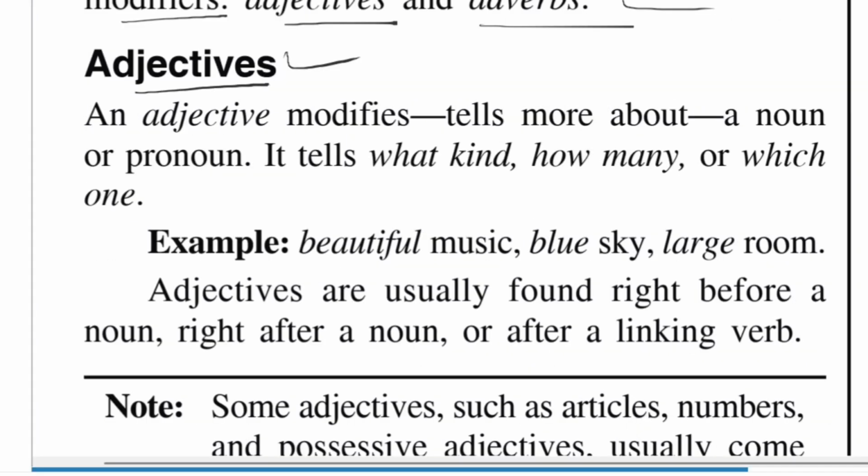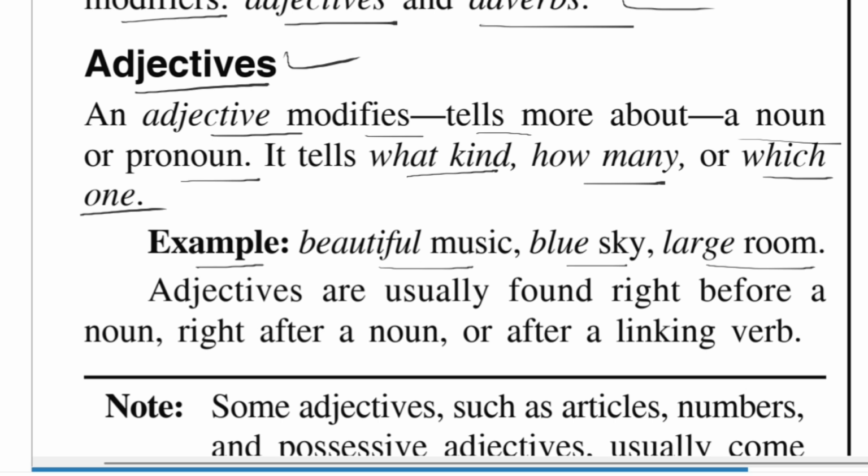Adjectives. So what is adjective? An adjective modifies, tells more about a noun or pronoun. It tells what kind, how many, or which one. Example: beautiful music, blue sky, large room. These are all examples of adjectives.